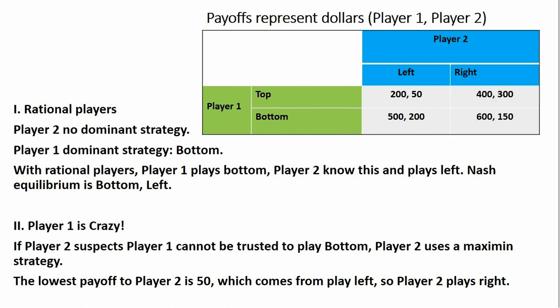So for example, if player 1 were to play top instead of bottom, and if player 2 played left, player 2 would end up with $50. So we want to avoid that possibility of player 1 maybe accidentally not playing bottom and playing top. So if we do that, the potential outcome here would be $300 for player 2 playing right.